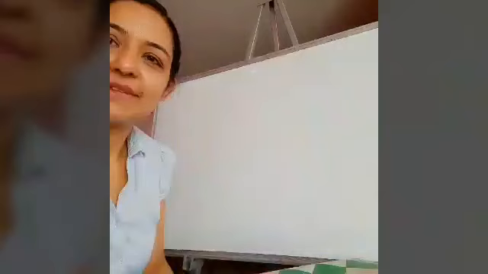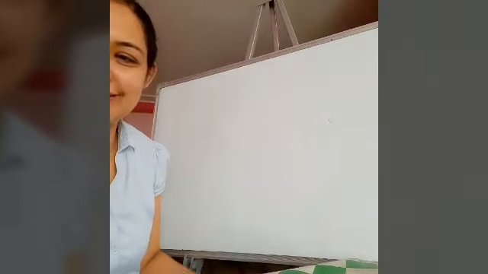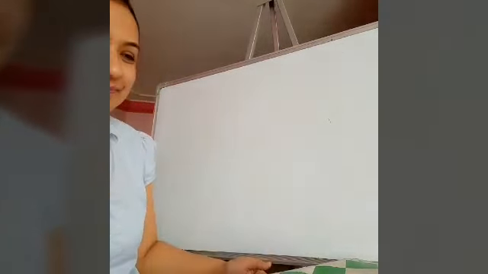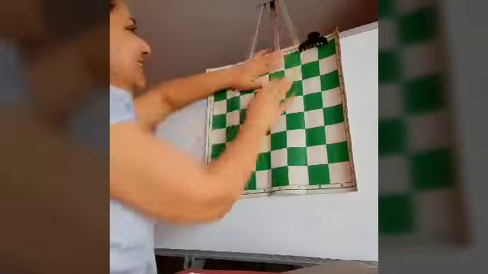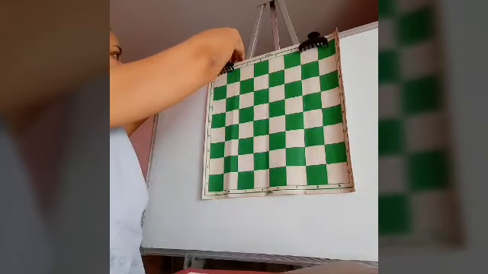So let's look into more applications of the Cartesian plane. I think chess lovers can easily identify it. It's a chessboard.